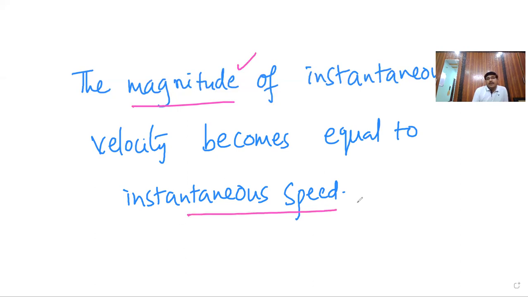Because speed anyhow has no direction, but for the smaller duration of time, instantaneous velocity magnitude becomes equal to the instantaneous speed. That means, for all practical purposes, the magnitude of instantaneous velocity is nothing but instantaneous speed.